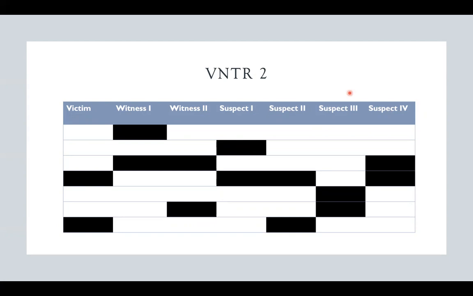Also, in VNTR1, we saw some relation between suspect 1 and suspect 4. In VNTR2, we notice that the suspects share the same second alleles, but not the same first allele. From this, we can say that the two individuals must be related in some way. This is more than likely a parental relationship as they share the majority of the same alleles. However, the one off allele must come from the other parent.